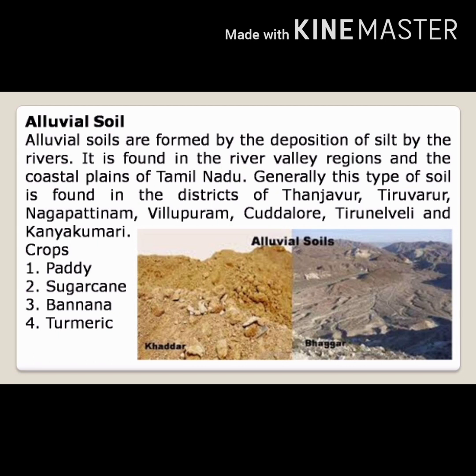Alluvial soils are formed by the deposition of silt by the rivers. It is found in the river valley region and the coastal plains of Tamil Nadu. Generally, this type of soil is found in the districts of Thanjavur, Tiruvarur, Nagapattinam, Villupuram, Cuddalore, Tirunelveli and Kanyakumari. The crops we can grow here are paddy, sugarcane, banana, turmeric.